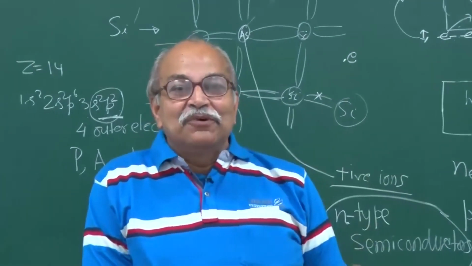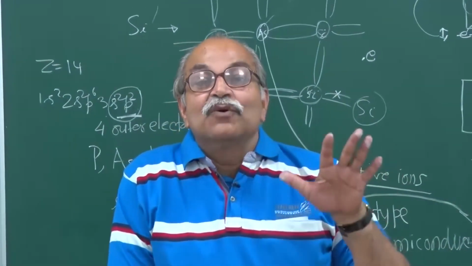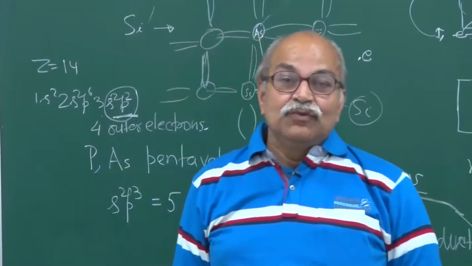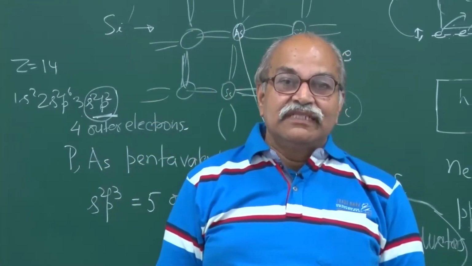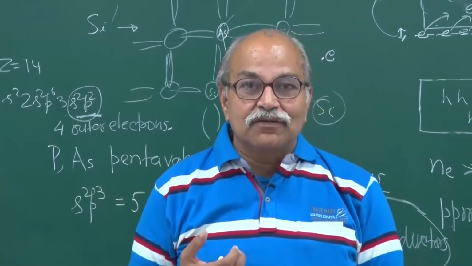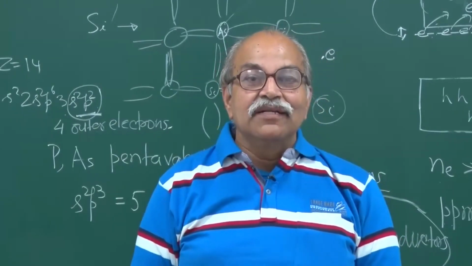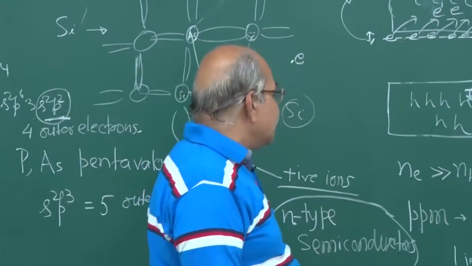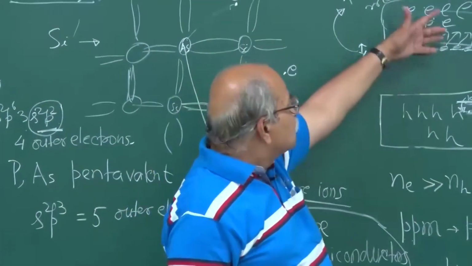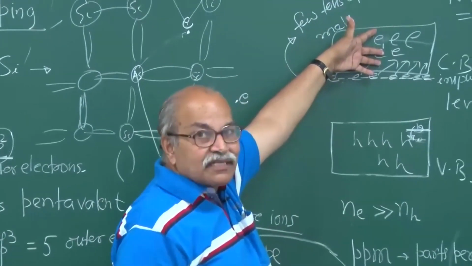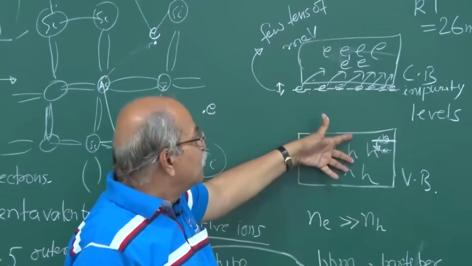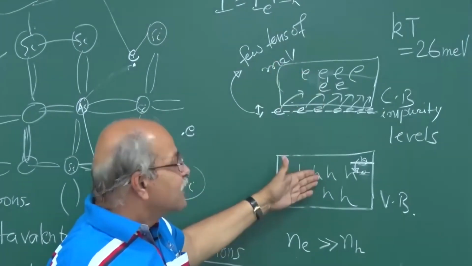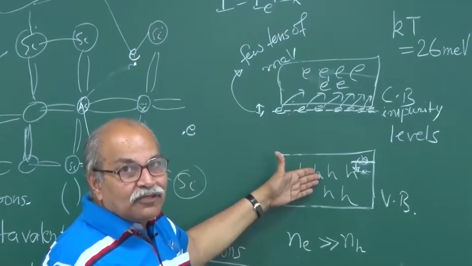This number of holes, that density goes down. You remember, you always have a generation of electron hole pair and recombination of electron hole pair. If you have small number of electrons here, an equal number of holes here, there is some probability of electron going and filling a hole.